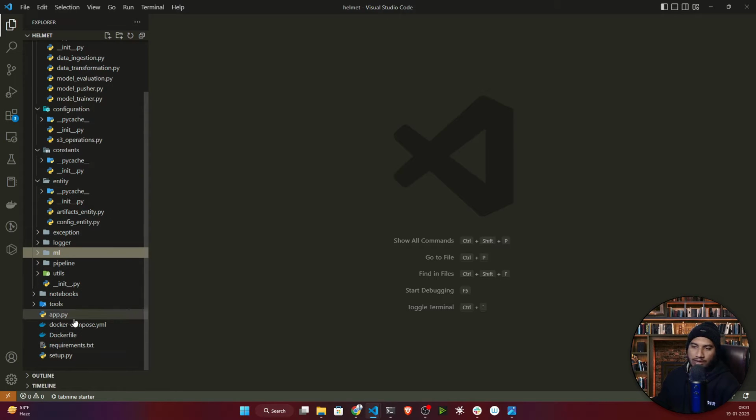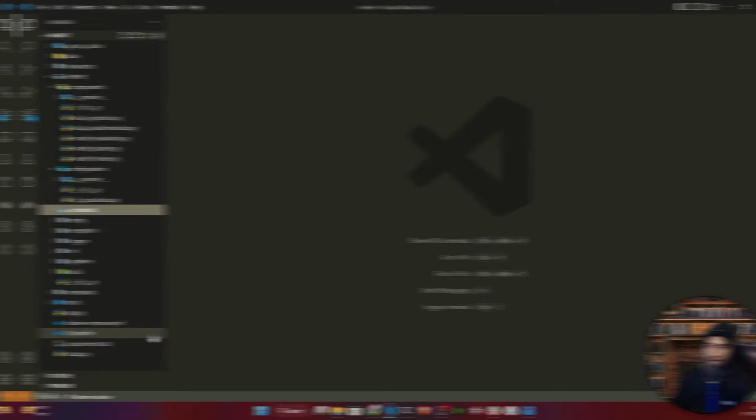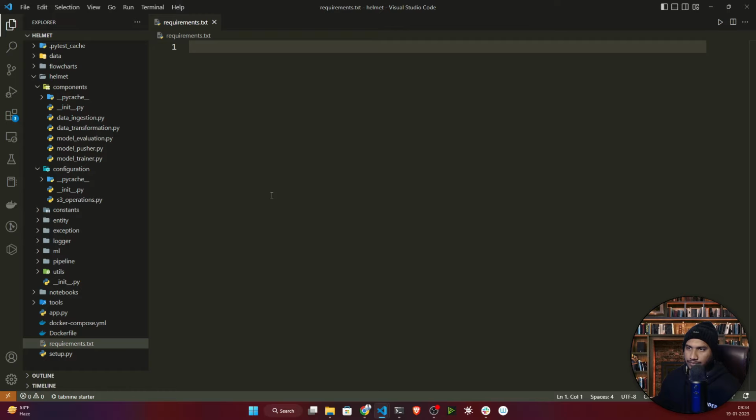Some additional files you can see here are docker compose, docker file, requirement, setup. These are the things you also need to create. So yes guys, this is the folder structure you need to follow for this entire project. I will open this one. Now we need to install all the requirements.